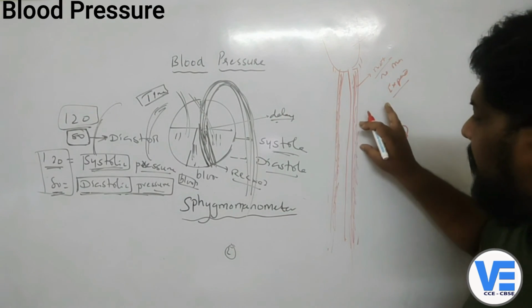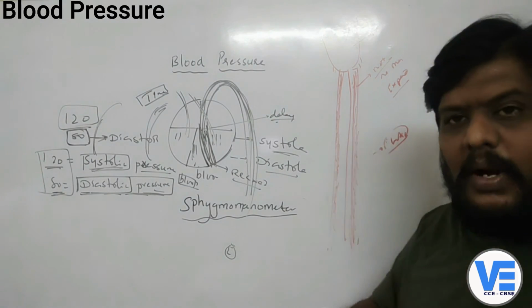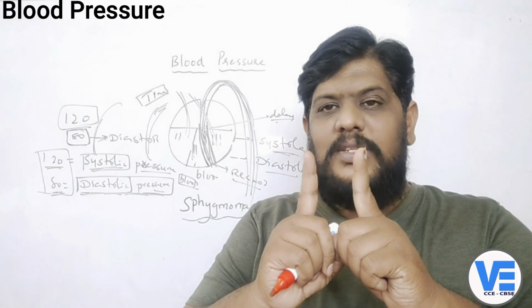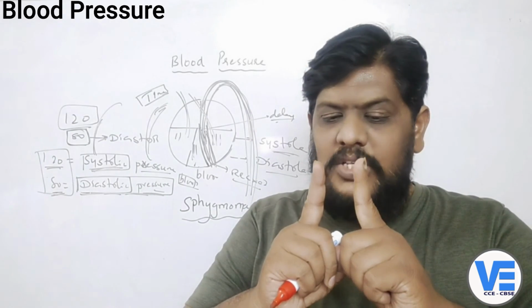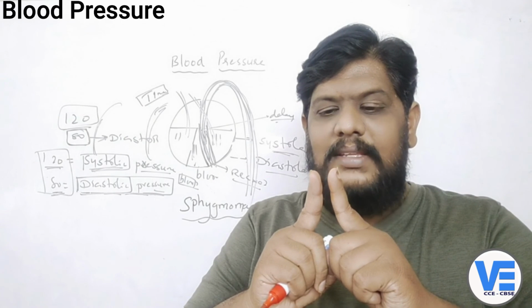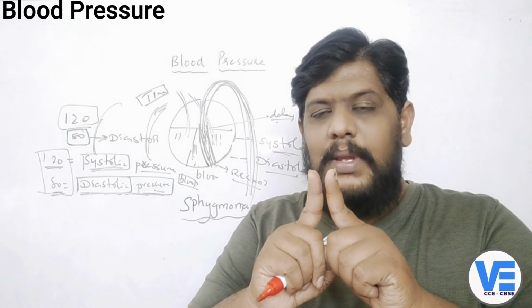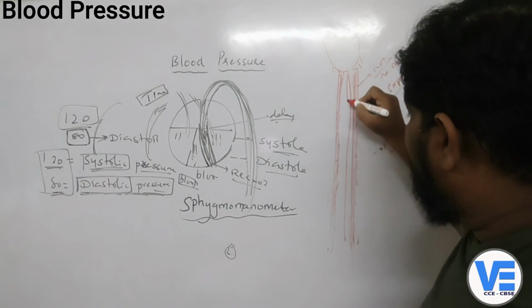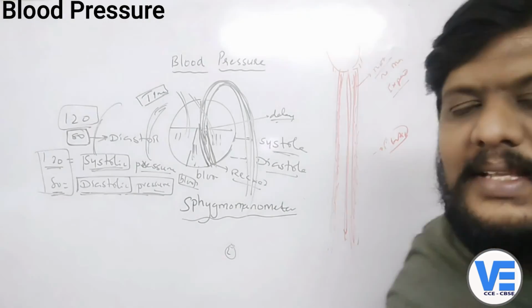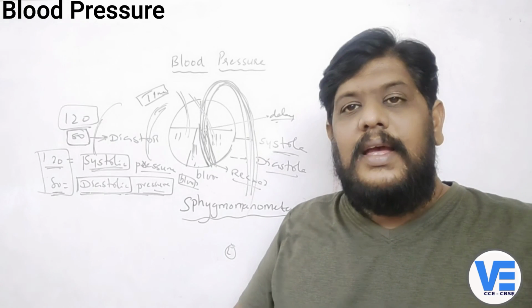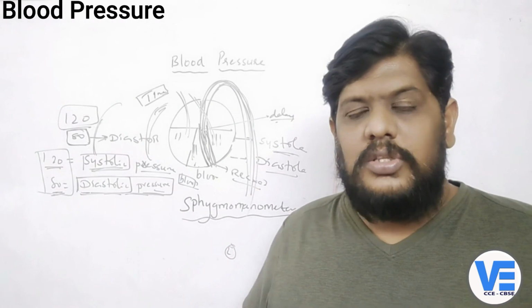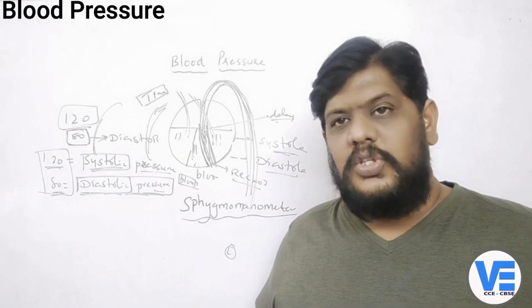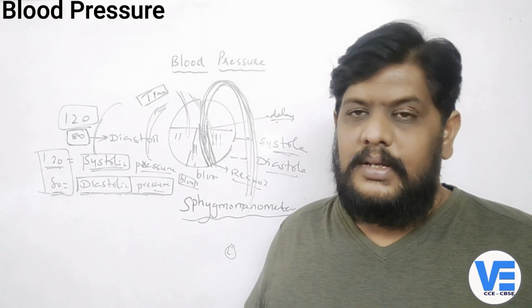If there are no fat deposits in the arteries, they will expand so that they can balance the pressure. But now they will stay like this, and because of more fat, the passage will be narrow. Because the passage is narrow, the blood will flow with a high speed, and that's why we call this condition hypertension, or high blood pressure.